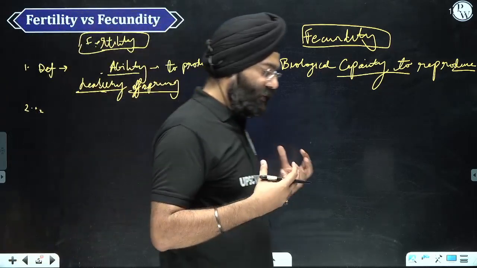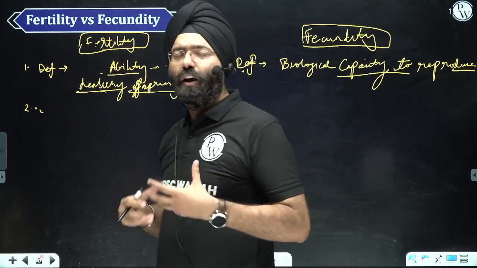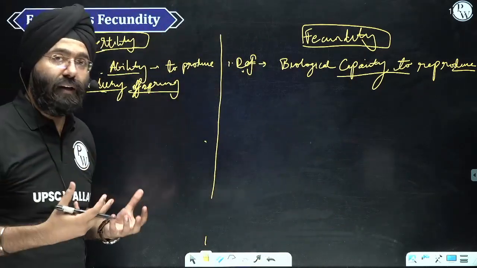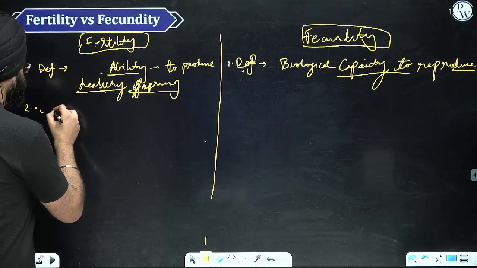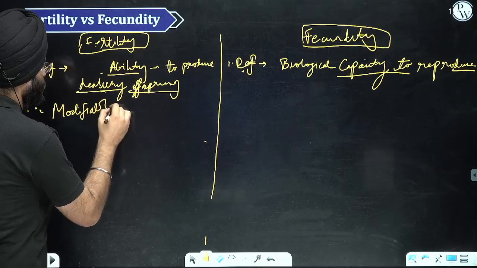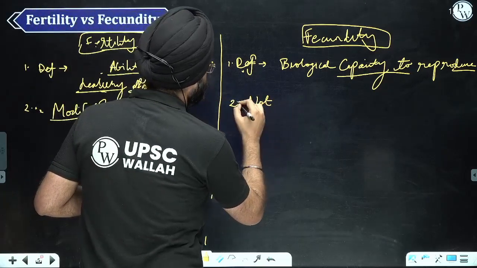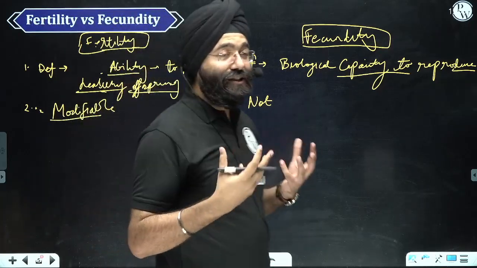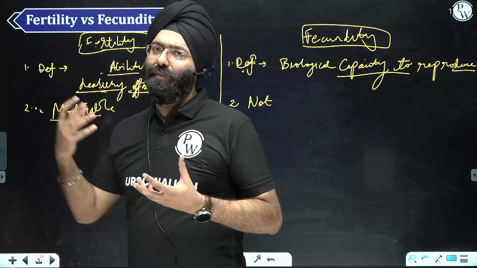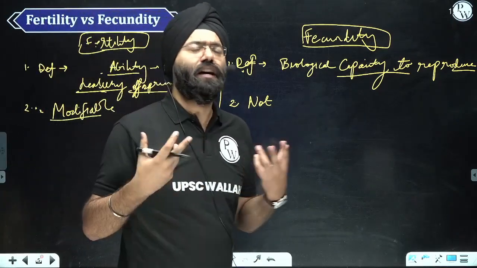Now the question comes, do you think these terms are modifiable? Yes, fertility is modifiable. Now I'll tell you how. First let me write modifiable. And fecundity is not, and I'll mention why. As I mentioned earlier, a couple might be having 2 children, another might be having 10, another hypothetically might be having 12 children, or another couple might not have any children.